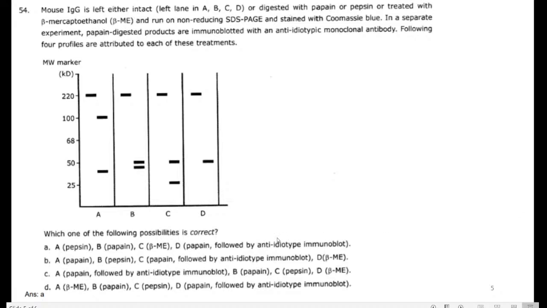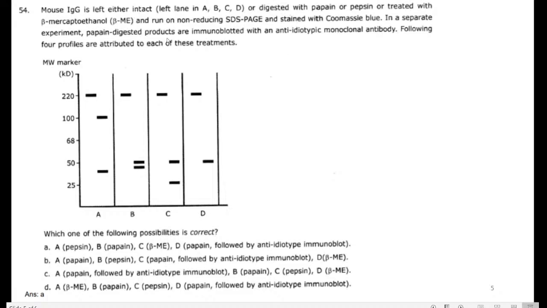The thing about this kind of question is that we want to understand the molecular weights. Here, the left side lane is labeled with the markers. The lanes A, B, C, D are digested with papain, pepsin, treated with mercaptoethanol, and run on non-reducing SDS-PAGE. These are all the treatments for ABCD, and stained with Coomassie blue.